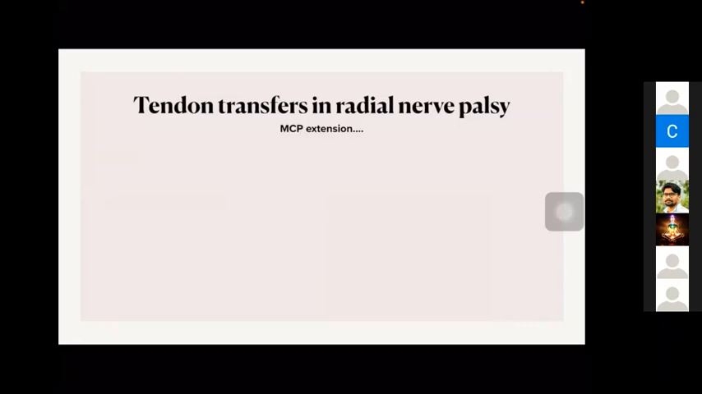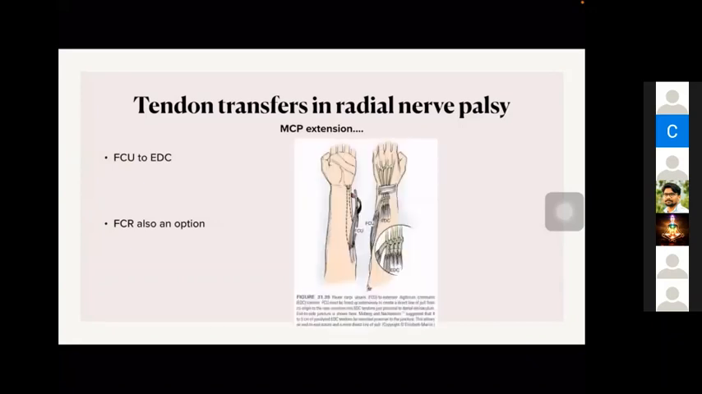Then comes MCP extension. We have told now MCP extension is done by extensor digitorum. Can somebody tell what is the donor tendon here we commonly use? FCU. Yes, very good. FCU is given to EDC. That is the most common. Another option is FCR. Flexor carpi radialis can also be taken.